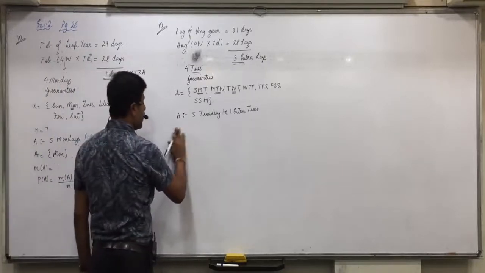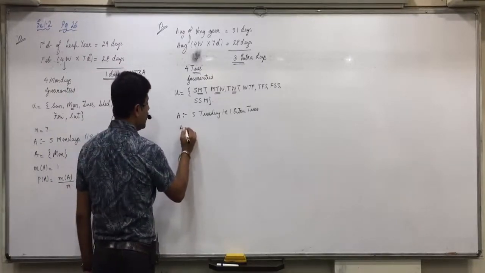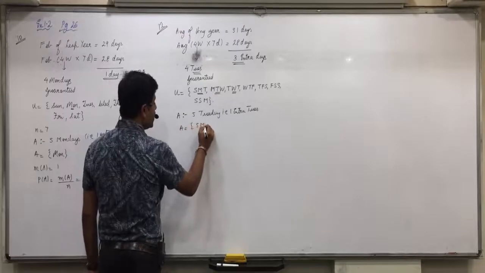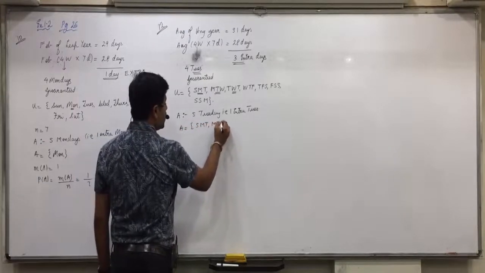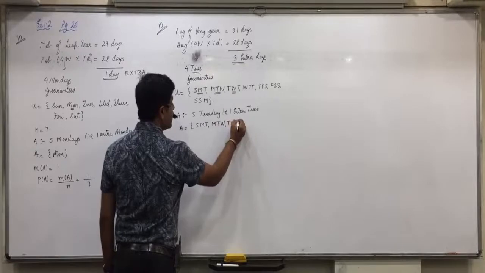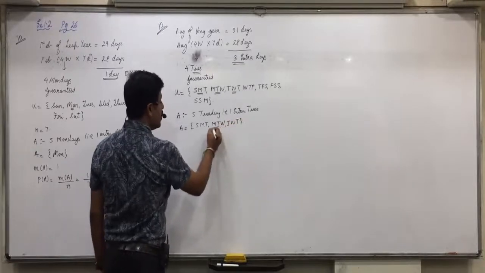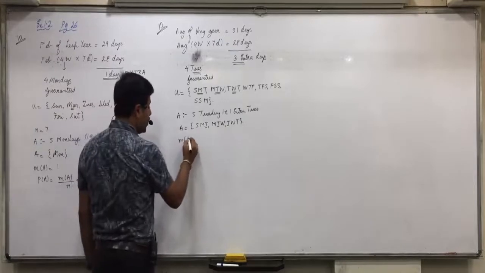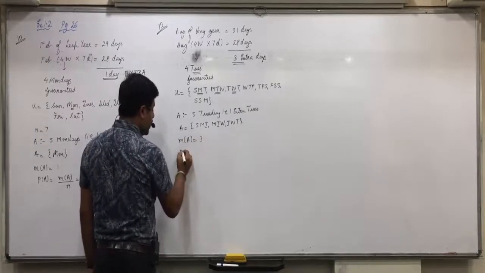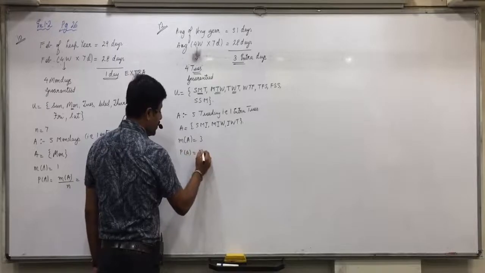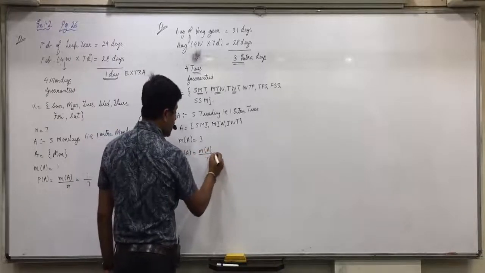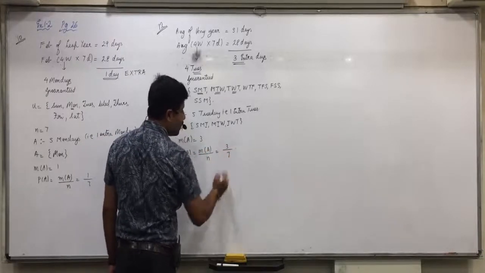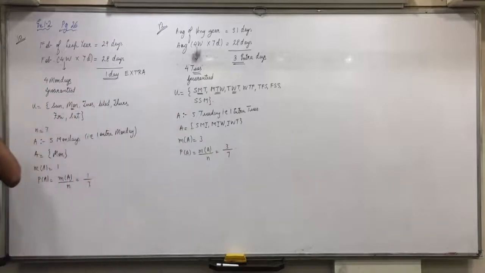So n(A), first of all, A itself will be equal to Sunday, Monday, Tuesday; Monday, Tuesday, Wednesday; and Tuesday, Wednesday, Thursday. These all include Tuesday. Okay. So n(A) will be equal to 3 and P(A) will be equal to n(A) upon n(S), that is 3 by 7. Any confusion in this? All are clear up till here?